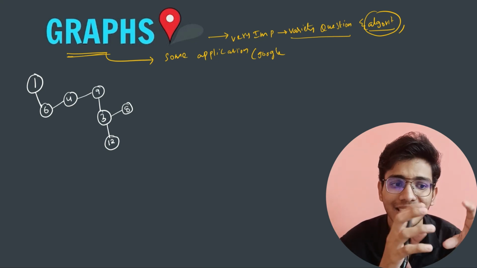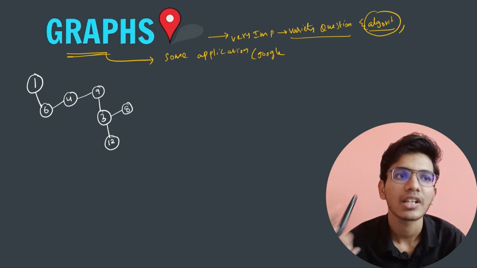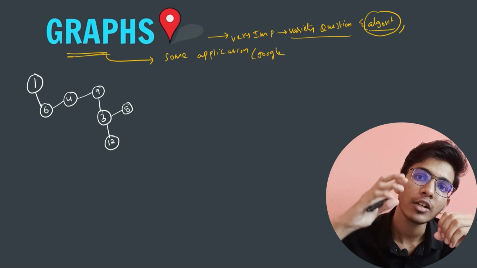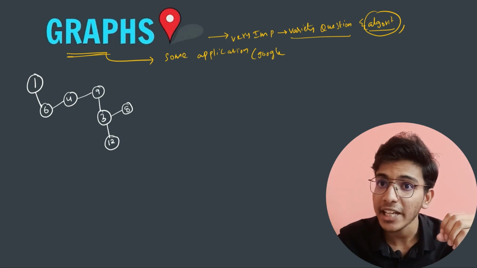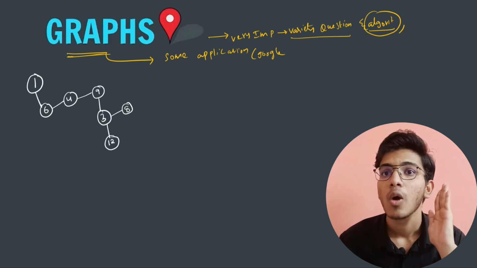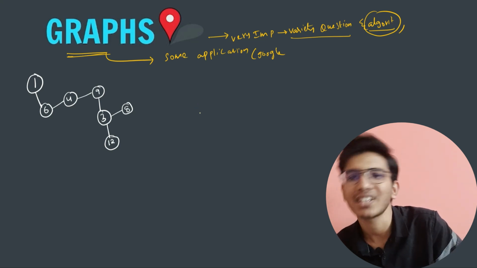Okay, so this data structure is theoretical, and after studying the theory, after studying the overall concepts, we can directly apply it to some of the most complex real-time problems in the world. Okay, I hope you have understood how important this data structure is. Now let us talk about what is a graph.